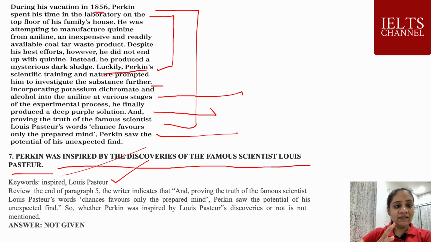Here the question asks whether Perkin was inspired by Louis Pasteur's discoveries, but that is not mentioned. What is mentioned is that he produced a purple solution, proving the truth of Pasteur's words. But that he was inspired by him is not given in the sentence. So that's why our answer is not given.